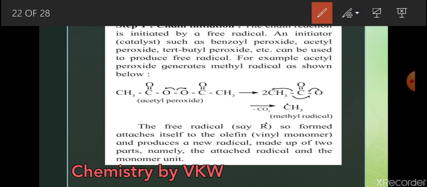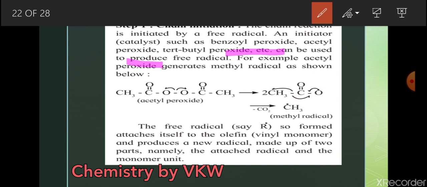Now observe. Example for the free radical mechanism is given here. First step we are observing, it is initiation. How the chain is going to initiate. How will the reaction start? See here. Which initiators are used? Initiators used here: peroxide, acetyl peroxide, benzoyl peroxide, tertiary butyl peroxide.